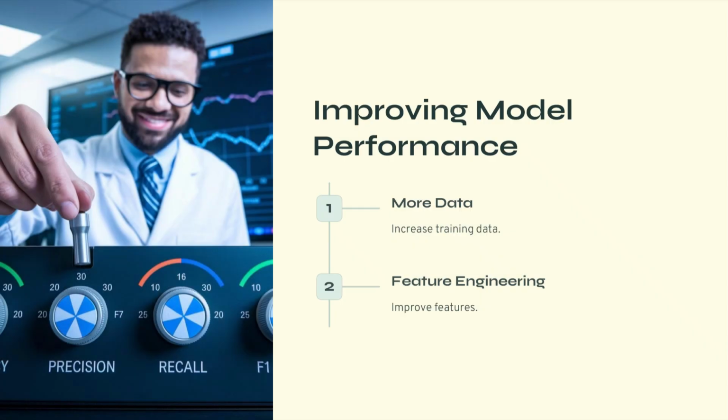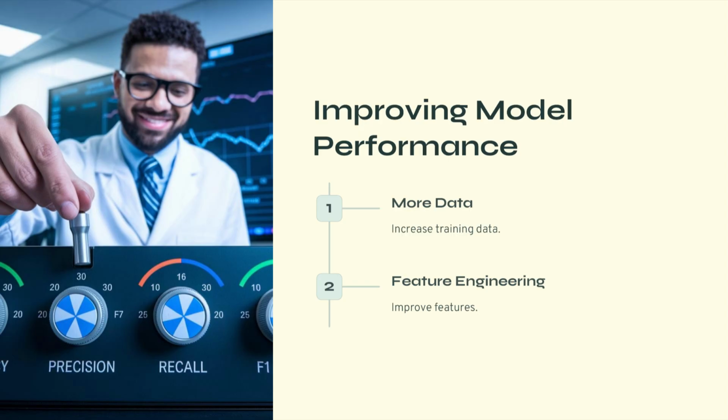If a machine learning model does not perform well, there are several strategies that can be used to improve its performance. One of the most effective ways is to simply collect more data. Machine learning models typically perform better when trained on larger datasets because they can learn more representative patterns. For example, a model trained on only 100 images may struggle to recognize objects accurately, while a model trained on 100k images can learn much more robust features.